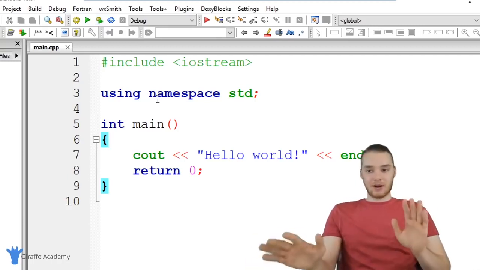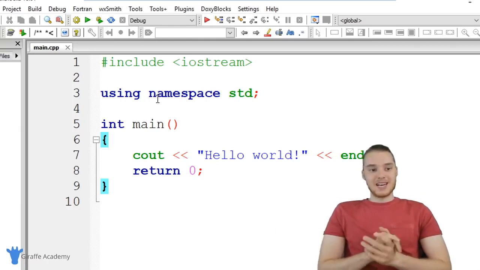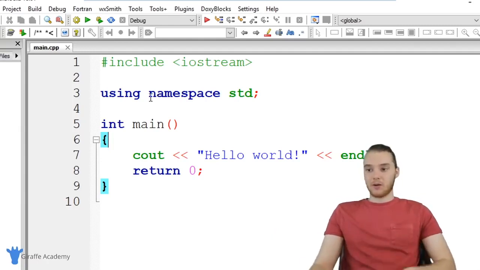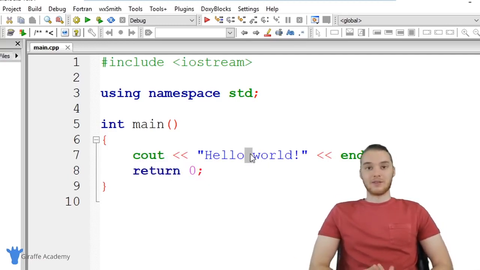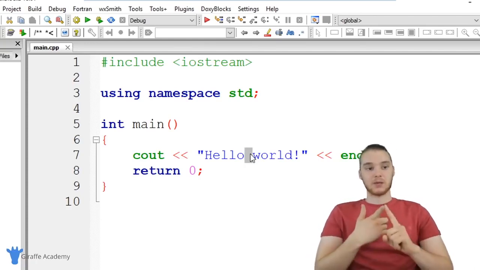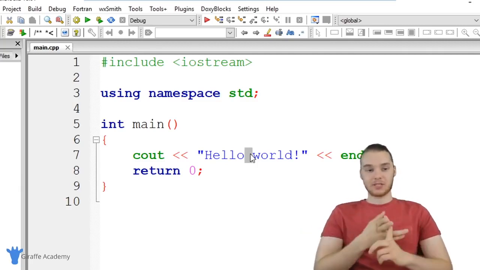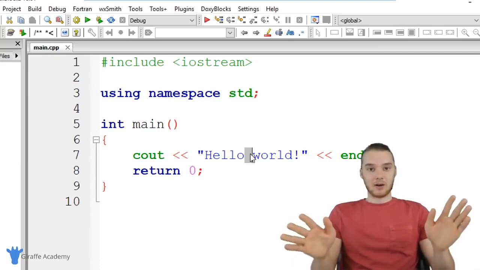So like I said, this is a very basic C++ file. In the next tutorial, we're going to talk about what all this stuff is. We're going to look at writing some of our own instructions, maybe modifying these instructions, and we'll dive a little bit deeper into just the bare basics. But for now, we have everything set up. So we have our C++ project set up. We have our first C++ file called main.cpp, and we're ready to start programming.